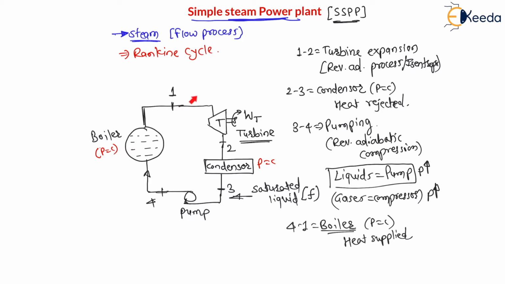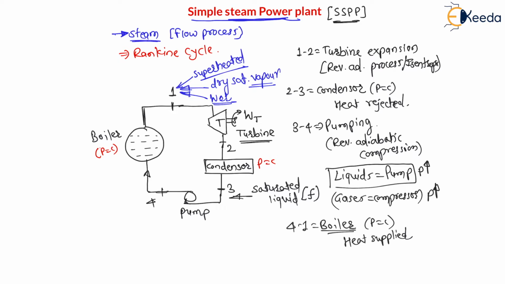Now whenever this inlet condition to the turbine, that is the condition at 1, if this condition at 1 is superheated vapor, then it is called superheated Rankine cycle. If this one is dry saturated vapor, then it is called dry saturated Rankine cycle. And if this turbine entry condition is wet, that is a liquid plus vapor mixture, then it is called wet Rankine cycle. If this condition falls in the liquid vapor dome, then it is called wet Rankine cycle. So my dear students, let us understand all these processes and these devices on various planes.